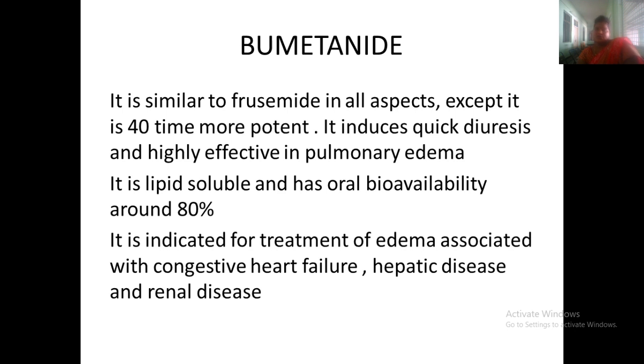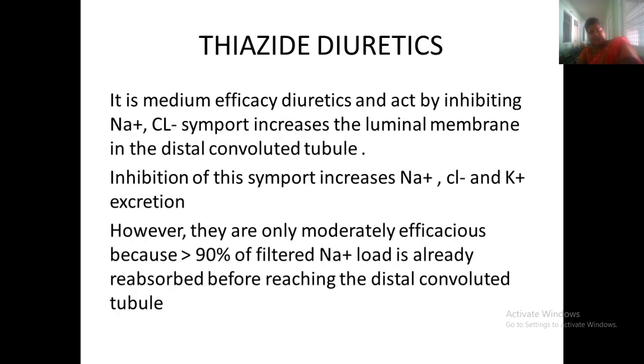Bumetanide is also similar to furosemide. It is more potent and induces quick diuresis, so it is highly effective in pulmonary edema. It is lipid soluble and has an oral bioavailability of around 80%. It is indicated for the treatment of edema associated with congestive heart failure, and in hepatic and renal diseases.